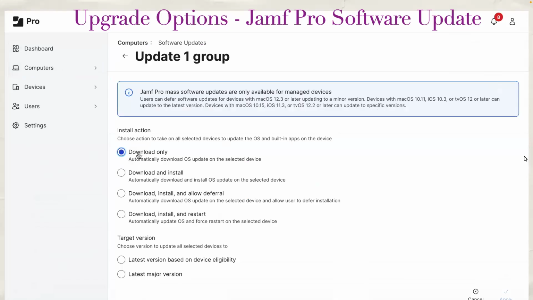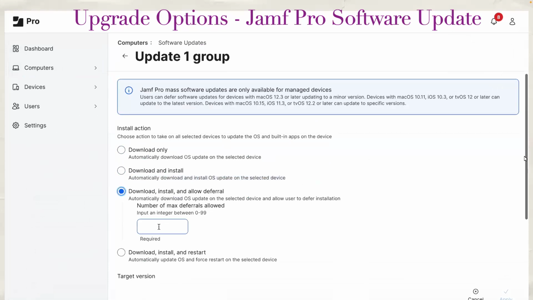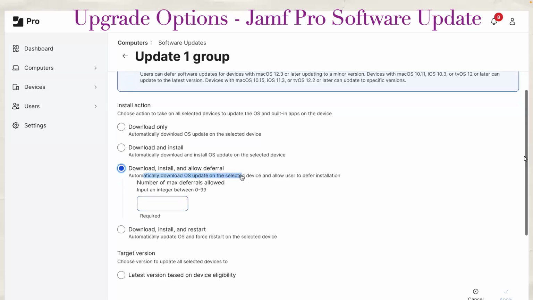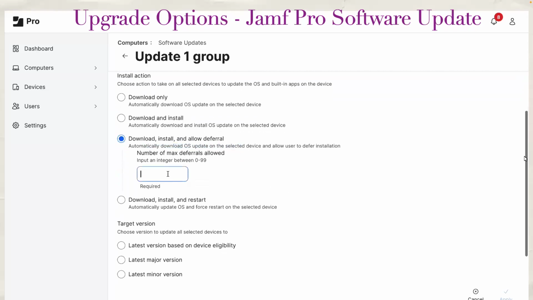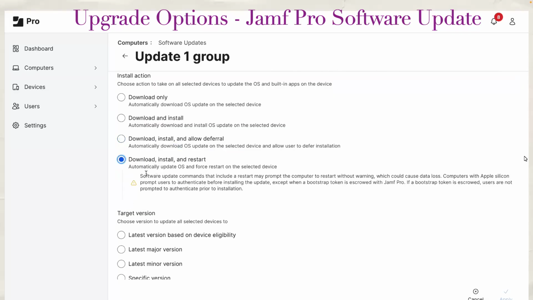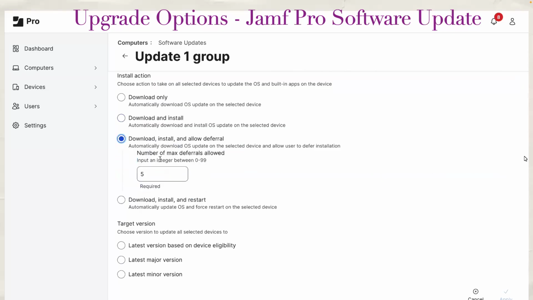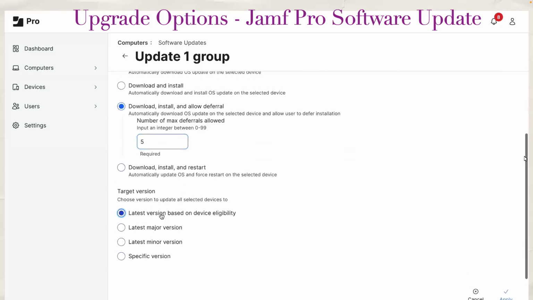Then we have the option to only download this, or download and install it, or download, install, and allow deferrals to the end user. Like, give them 5 to 7 times they can defer. Maybe they are busy. Give them some time to defer it, and based on their availability or their free time, they can do the update. Or you can force it also. I will never recommend download, install, and restart. So the best option is download, install, and allow deferrals here.